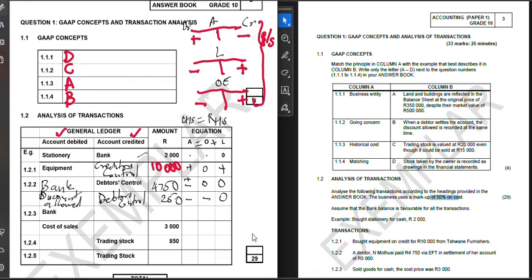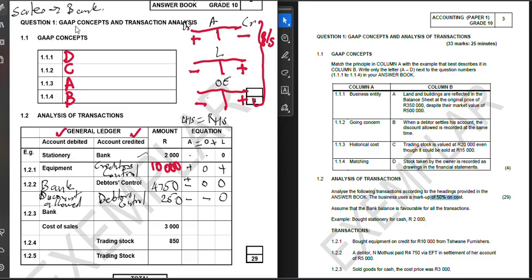Secondly, we record the stock which we are selling. Does it make sense? So when we record money coming in, already we know bank is going to be affected. And also again, sales. So sales goes hand in hand with what? With bank. So we have got sales to bank. That's the first double entry.